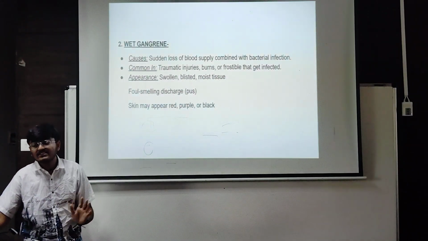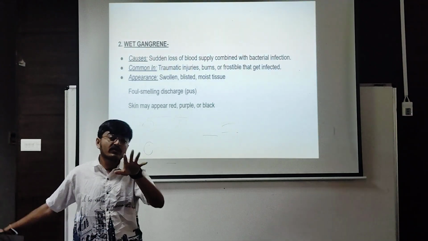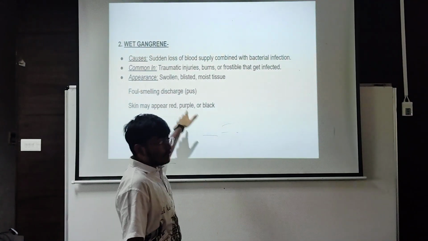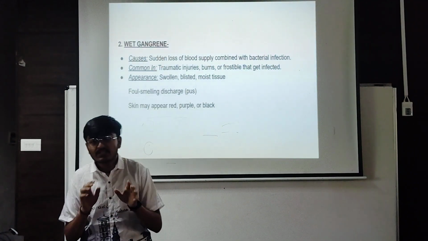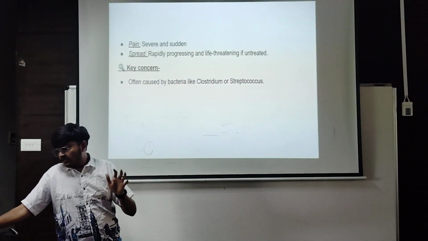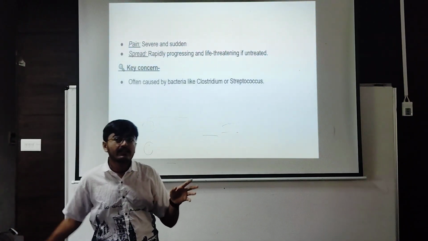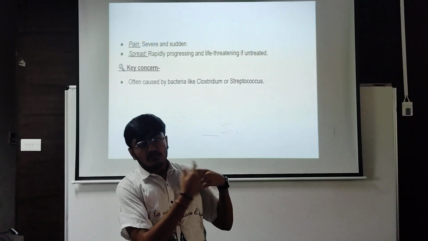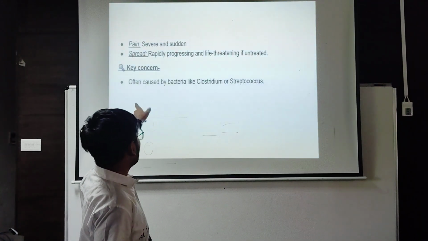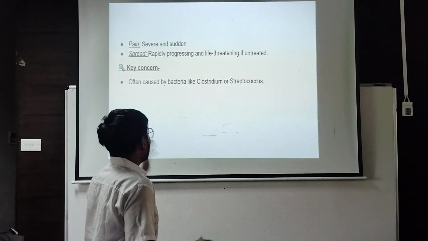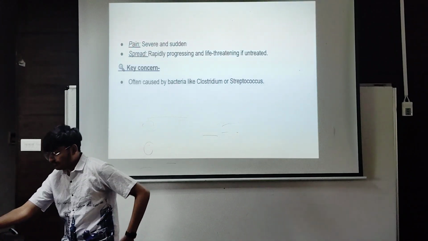The appearance is swollen, blistered, and moist tissue. The person who suffers from wet gangrene gets swelling at the particular body area where the wet gangrene is present. The pain in wet gangrene is severe and sudden. As I said, in dry gangrene the starting phase is painful, but in wet gangrene, from start to end, the whole thing is severe and sudden.